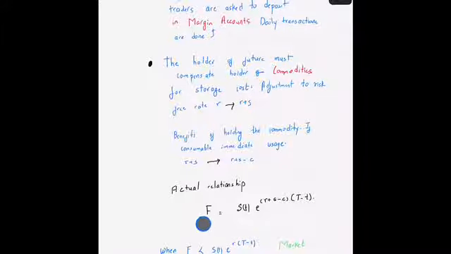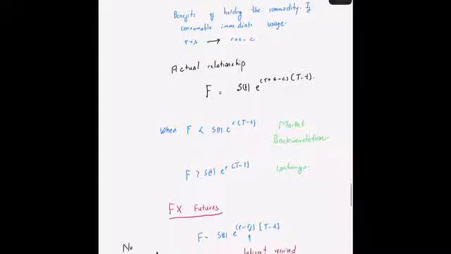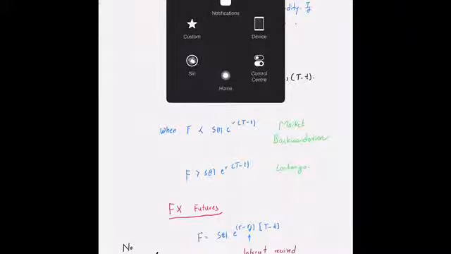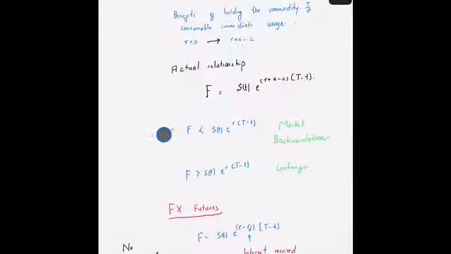That really leads to an actual relationship between the price of the forward contract and the price of the future contract, as St times e raised to (R plus S minus C) times the time of the particular contract. Now, these are certain terms again: when F is smaller than St e raised to this term, it is called market backwardation, whereas the other case is called a contango.